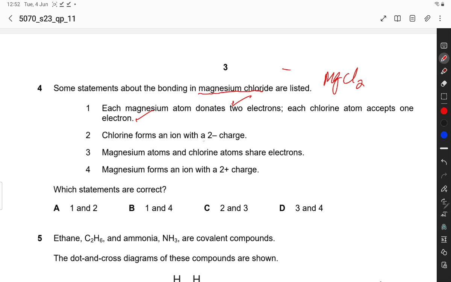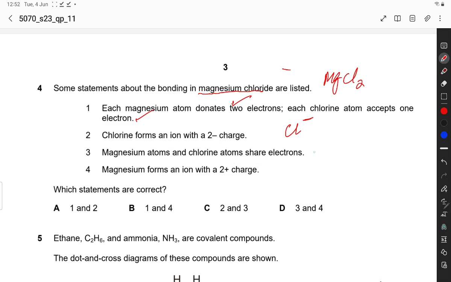Chlorine forms an ion with 2 negative charge. No, chlorine forms a 1 negative charge. Magnesium atom and chlorine atom share electrons. No, magnesium atom loses electrons and chlorine atom gains electrons.